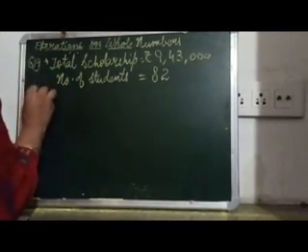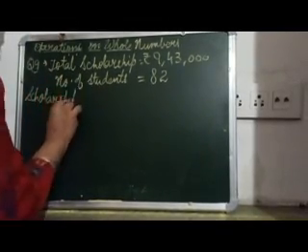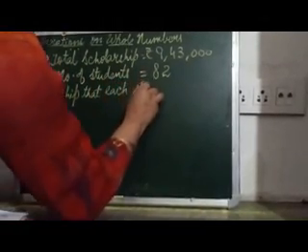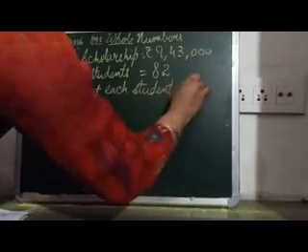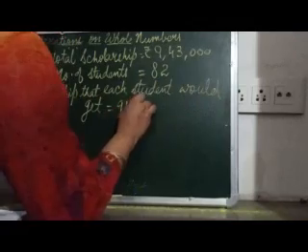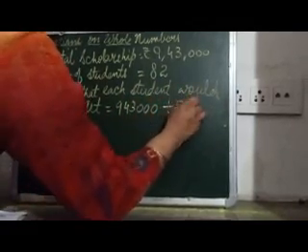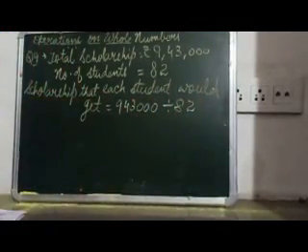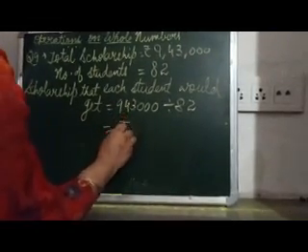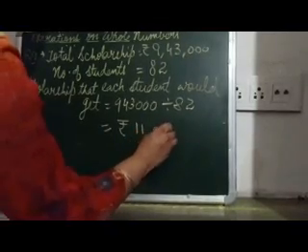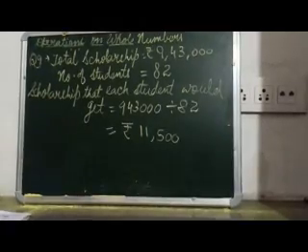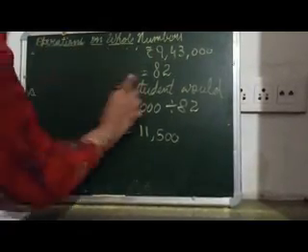So scholarship that each student would get is equal to 9,43,000 divided by 82. So when you will perform the division in this case, the answer will be rupees 11,500. So each student will get 11,500 as the scholarship. Now coming to 10th question.